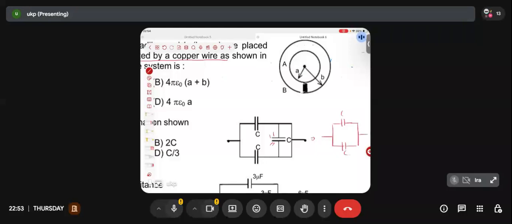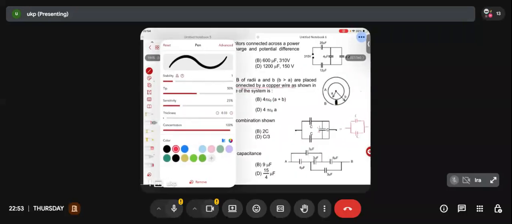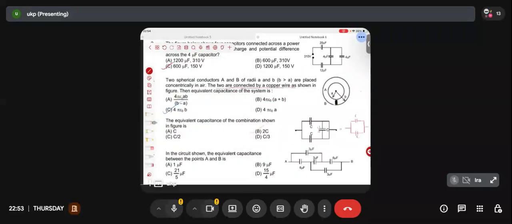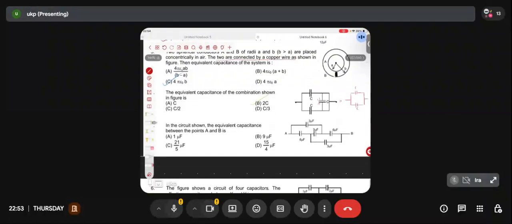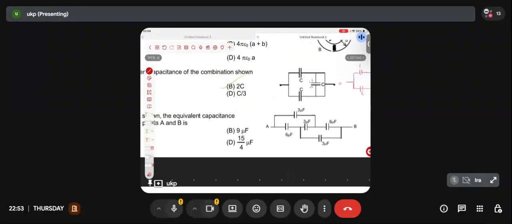C and C in parallel, what will come, my friend? Anyone? 2C. Okay? Good. What about the next one?